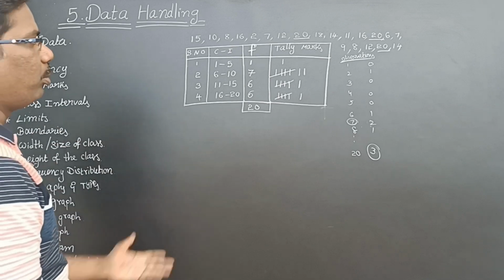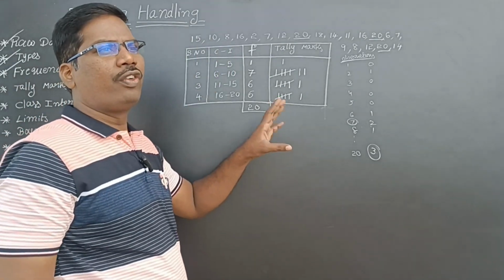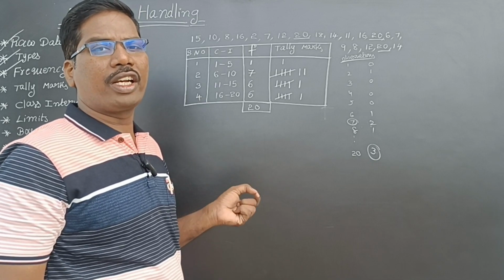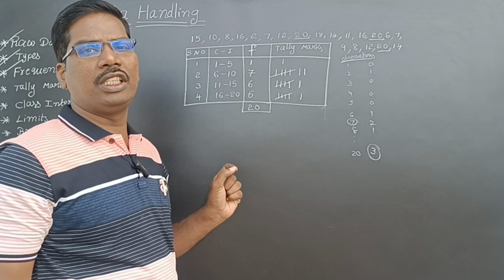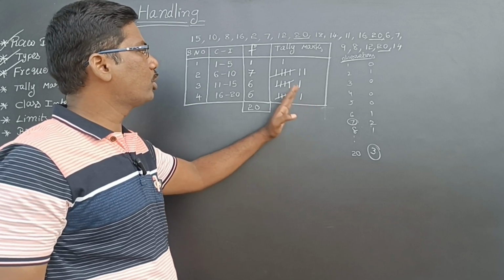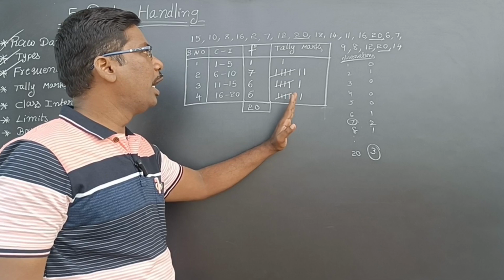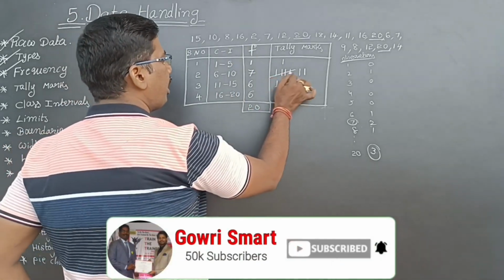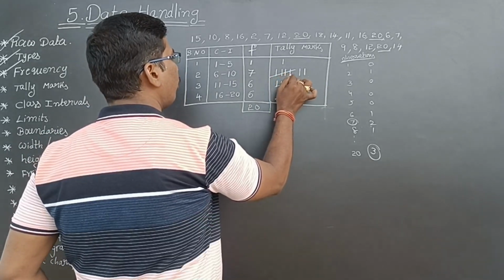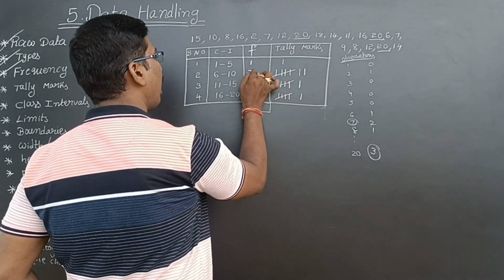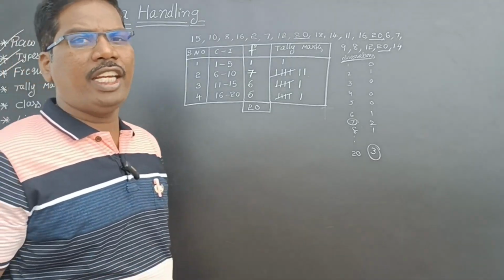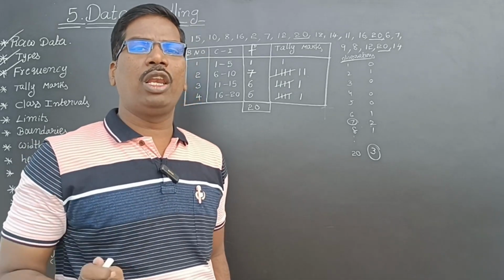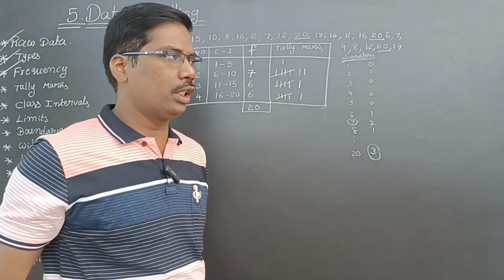Next, tally marks. For avoiding a little bit of confusion, or for writing the correct number of the frequency, we are using tally marks. Using tally marks only we will write frequency. First of all, we have to write tally marks. Now see here, I am writing like this. Now after that, 1, 2, 3, 4, 5, 6, 7. Now I will write 7 as a frequency. So for writing frequencies, tally marks are very widely used, isn't it?